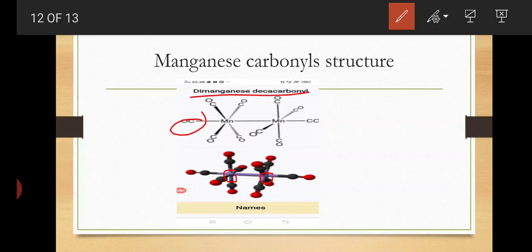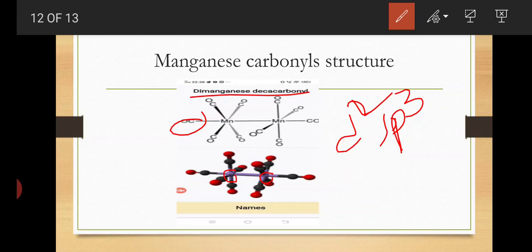Here the hybridization is d2sp3. d2sp3 hybridization means each manganese undergoes hybridization and forms d2sp3 hybrid orbitals. One of the orbitals has one unpaired electron. The unpaired-electron-containing orbitals of the two manganese combine with each other and form a bond between the two manganese atoms.